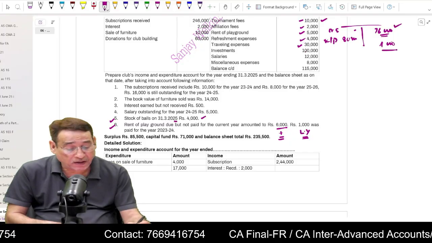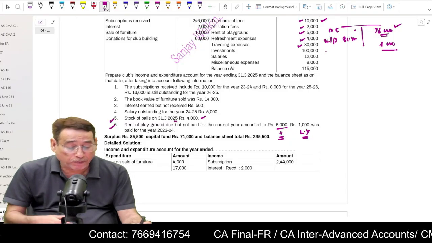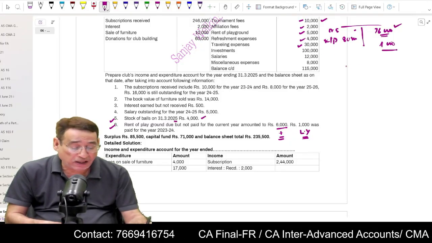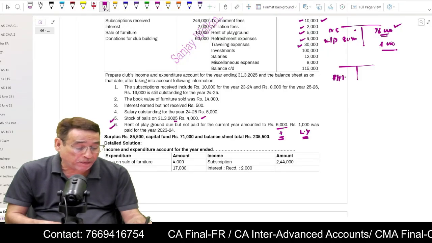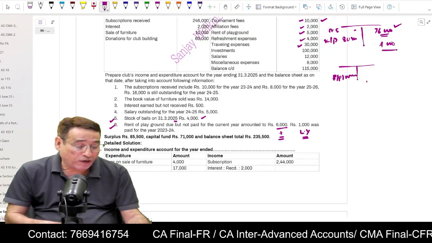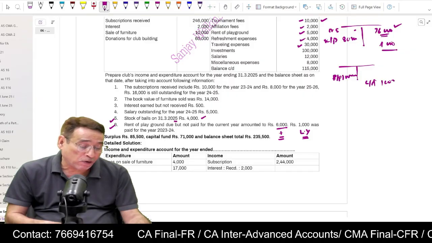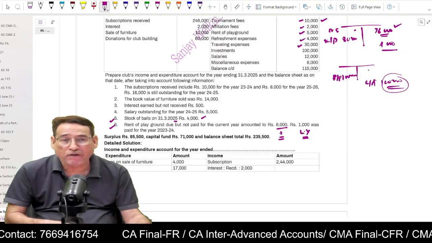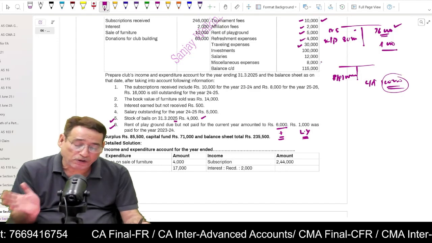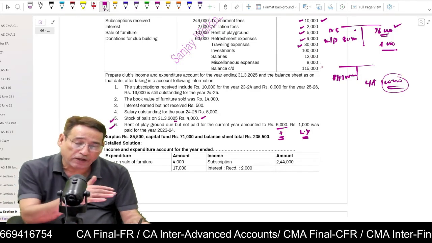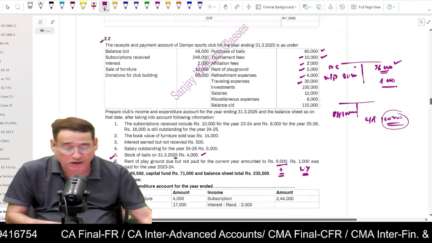Tournament expenses. Investment account: if you want to prepare, you can prepare an investment account. Even if I prepare an investment account, I will write to receipt and payment account 1 lakh. And no further information is given, so I will write a closing balance of 1 lakh. So this 1 lakh will be written in the current year's balance sheet. Miscellaneous expenses you are going to put on the debit side. Closing balance will be written on the asset side. Is it clear to you or not?